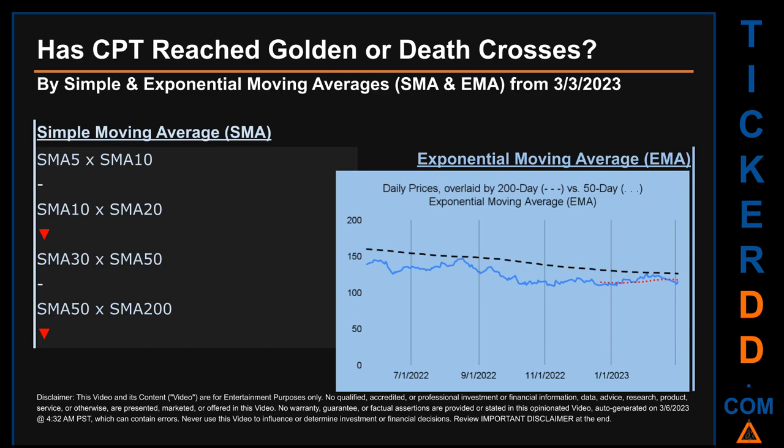For simple moving average, by comparing 50 to 200 days, we found a bearish death cross signal because the 50-day SMA crossed below the 200-day. Continuing with SMA, we looked across the 5 to 10, the 10 to 20, and the 30 to 50-day ranges to see if golden and death crosses had been reached. We found a death cross signal for the 10 to 20. We could find neither a golden cross nor a death cross signal for the 5 to 10, or the 30 to 50.